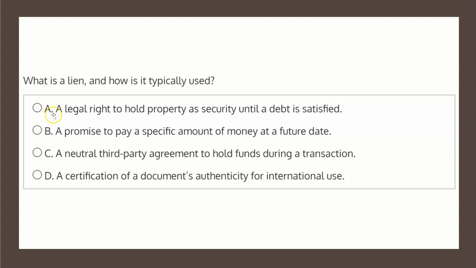Choice A states, a legal right to hold property as security until a debt is satisfied. Well, based on the definition of lien that we read from before, this seems to be our solution. But let's have a look at the other three choices just to be certain.